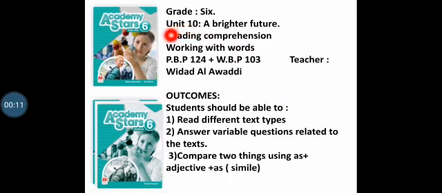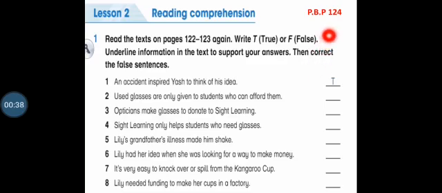Today we are going to continue our lessons from Unit 10. Today's lesson is reading comprehension and working with words. Pupils book page 124 and workbook page 103. For today we are going to have 3 outcomes, and they are: students should be able to read different text types and answer variable questions related to the texts, compare two things using as plus adjective plus as, which is a synonym. Let's begin with your pupils book page 124.